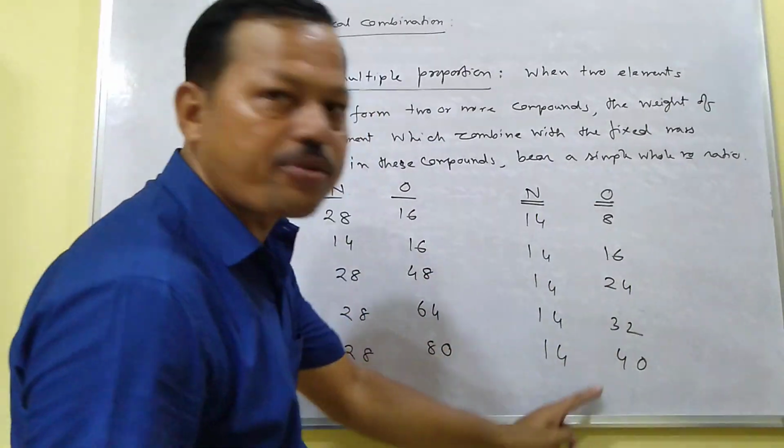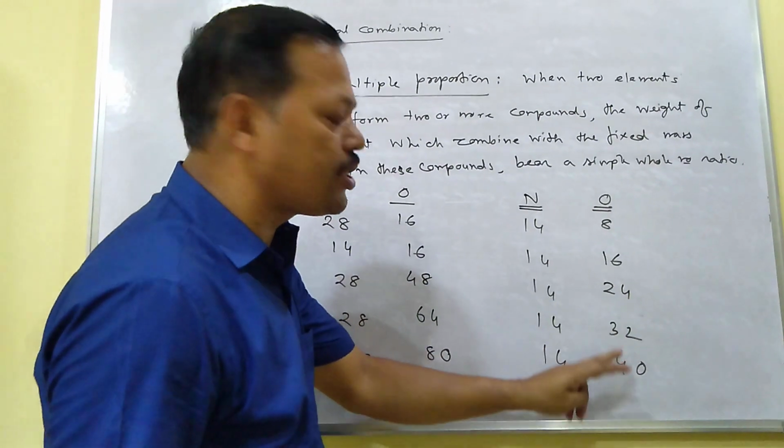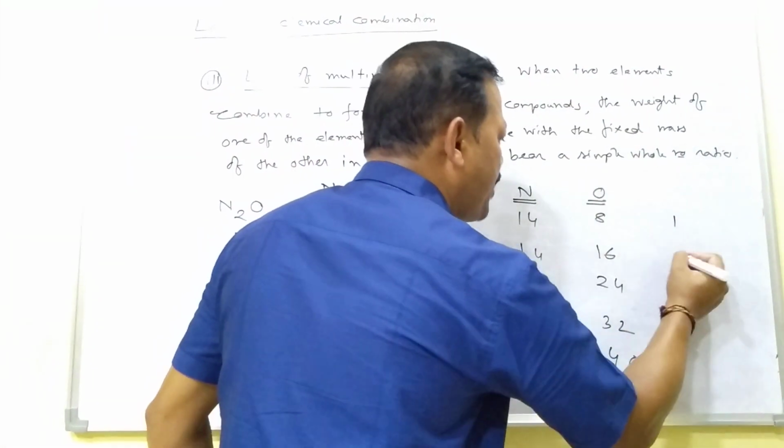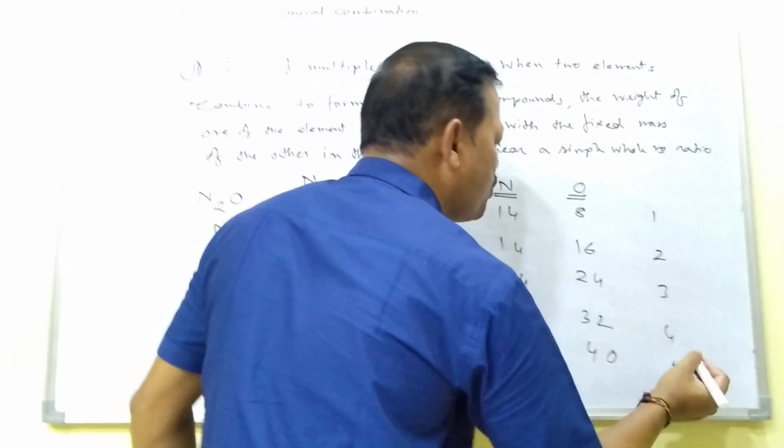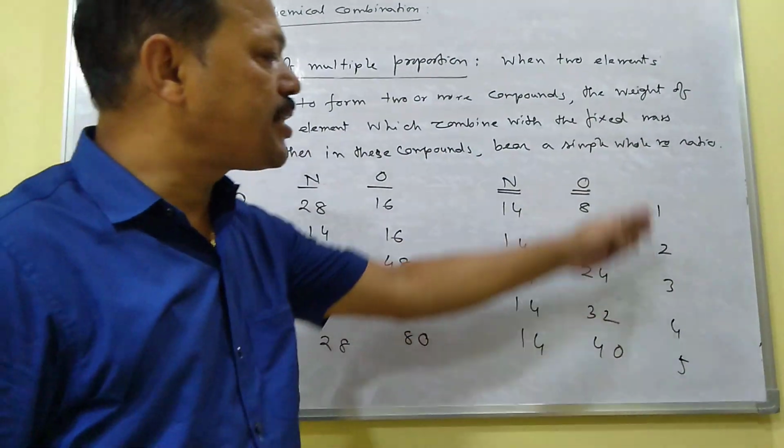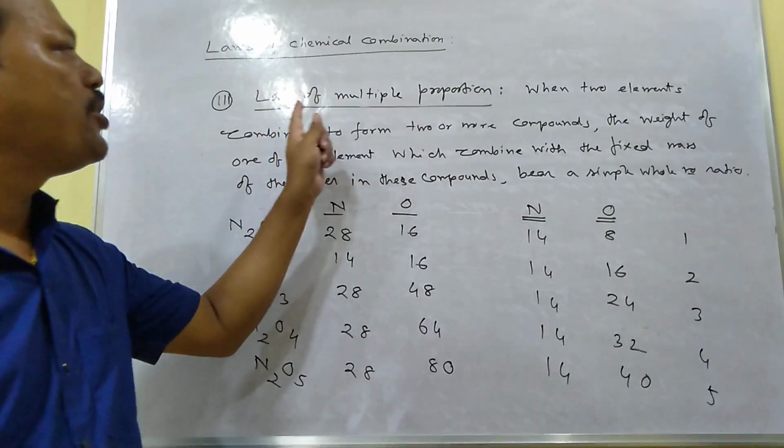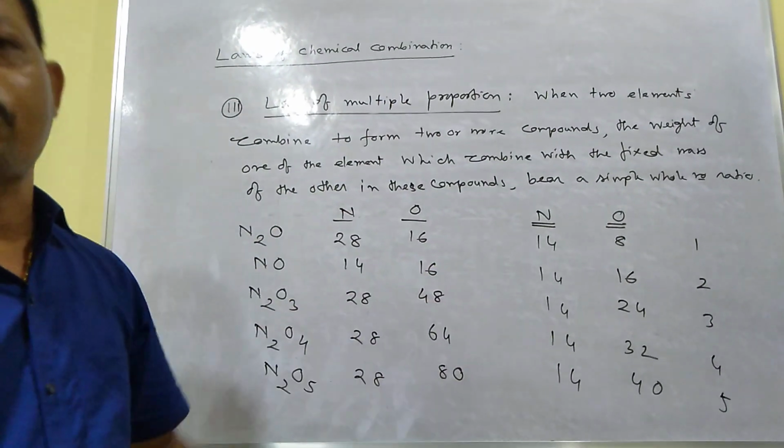Now you see the mass of oxygen: 8, 16, 24, 32, 40. That means they combine in the ratio 1:2:3:4:5. They bear a simple whole number ratio. This is according to the law of multiple proportion. Thank you.